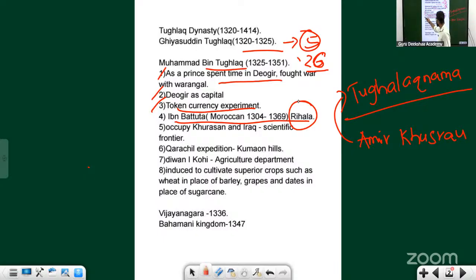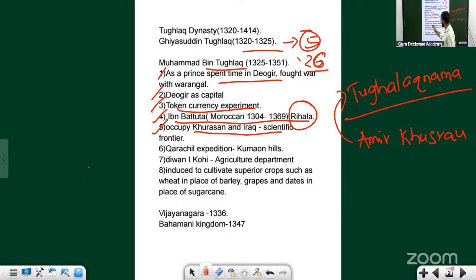Okay, he rose to a judicial position as well in the court of Mohammed bin Tughlaq. He came to India in the court of Mohammed bin Tughlaq. He also planned to occupy Khorasan and Iraq, because he wanted to make it a scientific frontier. Again, he couldn't succeed.